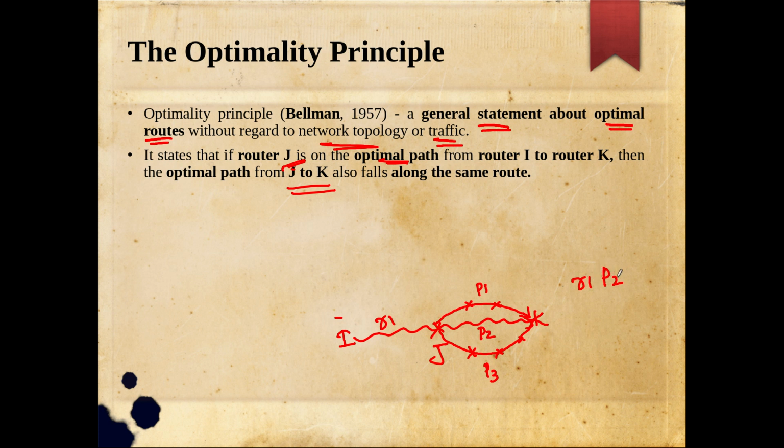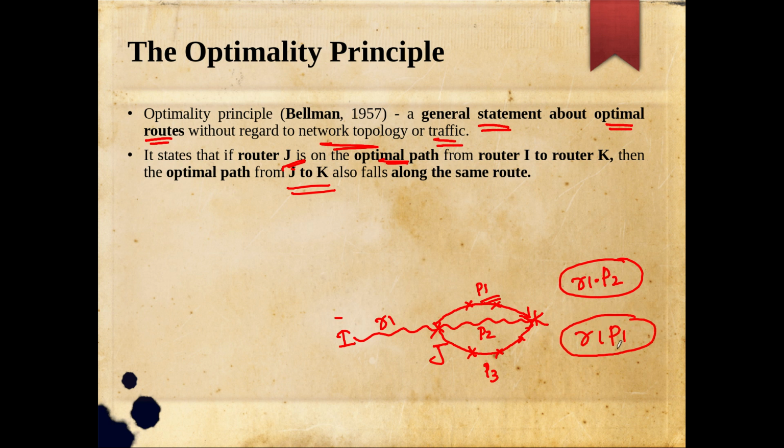By concatenating R1 with P2, I get the optimal path from I to k. That is something I already know. Now why am I strongly saying that the optimal path from j to k is P2 only, and not P1 or P3? See, suppose you tell me it is not P2, it is P1. If it is P1, then for traveling from I to k, why do I have to choose R1, P2? Why not R1, P1?